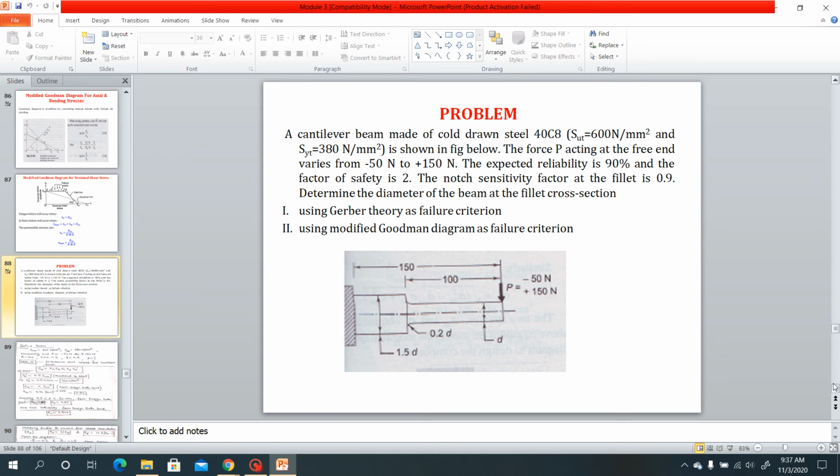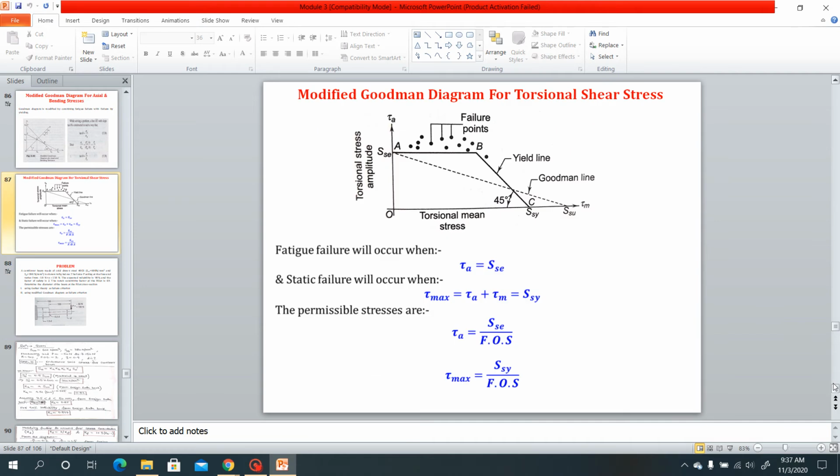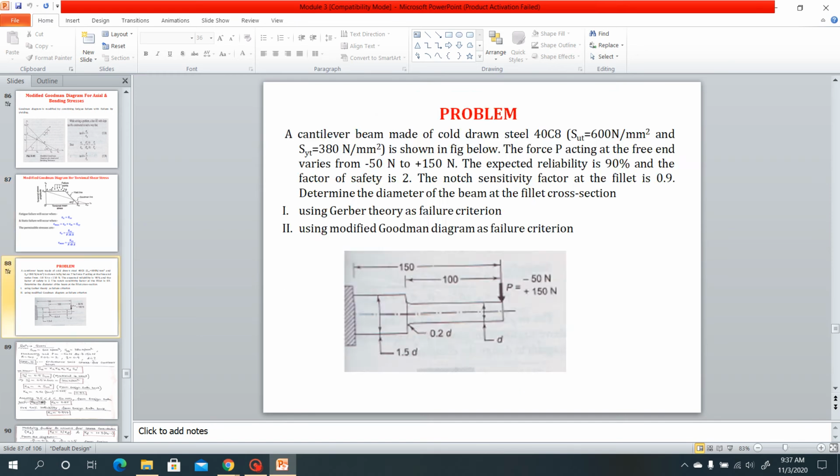Before starting that topic, I want to make you solve one more problem, related to the modified Goodman diagram for torsional shear stress. That means when a body is subjected to torsion under fatigue, then we have to design that body with the help of the modified Goodman diagram. So let us solve one problem, and after that we will go back to the last part of this module.